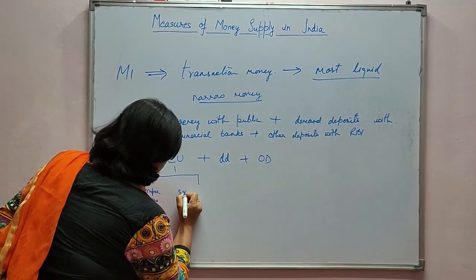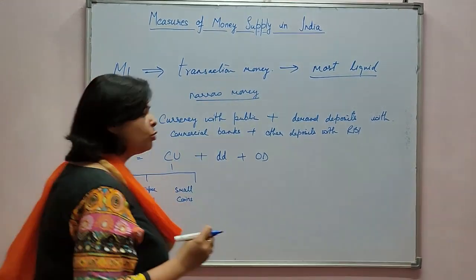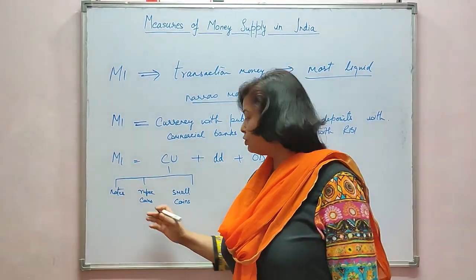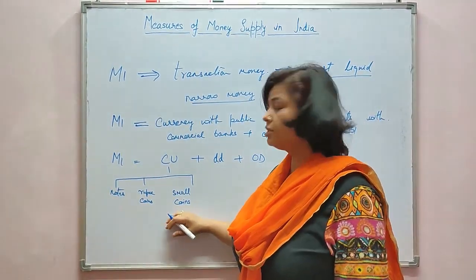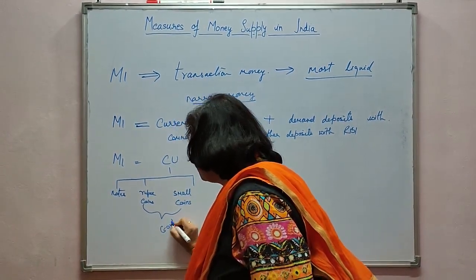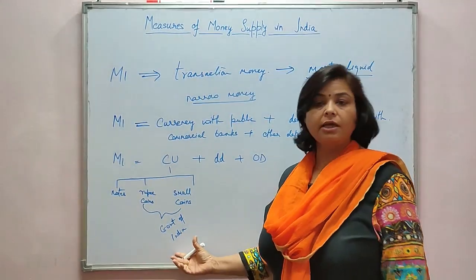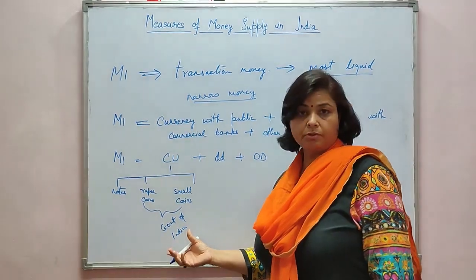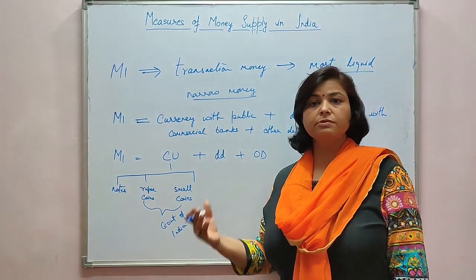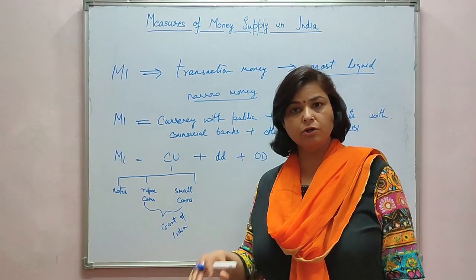And then there are small coins. Small coins are any coins of less than a rupee, like the 50 paisa coin. Whether it is a rupee coin or small coins, they are minted by the Government of India at 4 minting centers in India. After minting these coins, the Government of India supplies them to the Reserve Bank of India, and then the Reserve Bank of India circulates these coins into the economy.